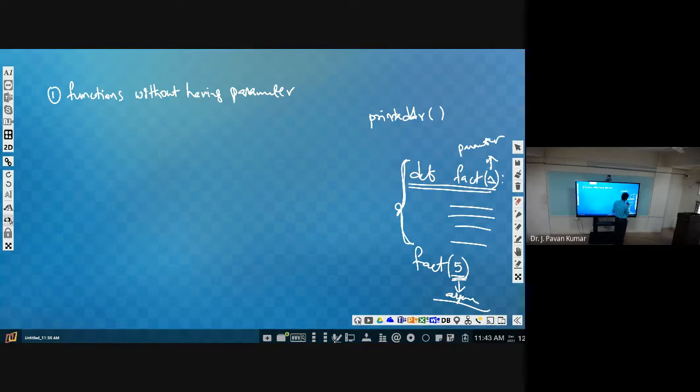So what we can say is, in the definition of the function, we will have the first line as the function header. In the function header, whatever variables we have are called parameters.